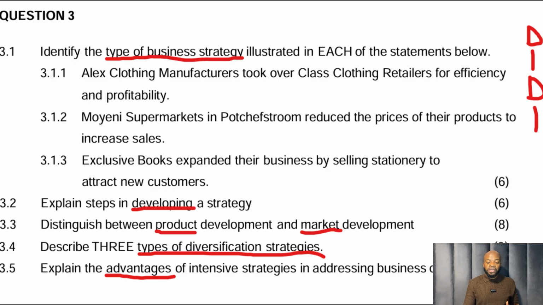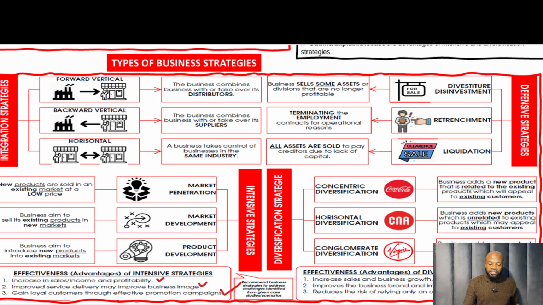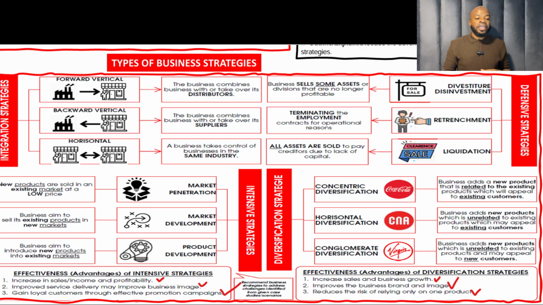So let's go to this slide, which is going to show us all these things in one go. So in this slide, we have a summary of all the strategies. We've got integration strategies: forward vertical, backward vertical, horizontal. I'm not going to explain them right now. If you want a deeper explanation of this, you can watch our video on business studies paper 1 revision strategy, which is on this channel. Then we also have your diversification strategies.